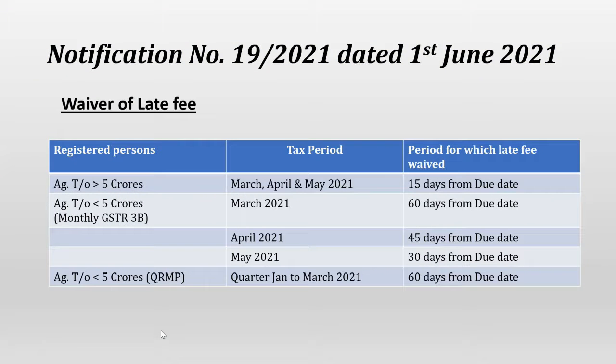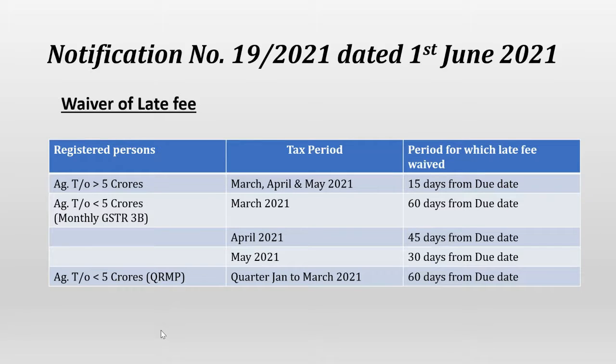The next notification is notification 19/2021. This notification is issued to waive off the late fee which is applicable on GSTR 3B belated returns. Here also, for different classes of registered persons, different types of benefits have been given. Let's talk one by one. First, the person having aggregate turnover of more than 5 crore in the preceding financial year. For them, 15 days late fee has been waived off, which is applicable for March, April, and May returns.